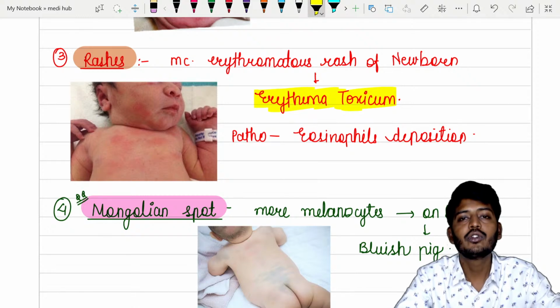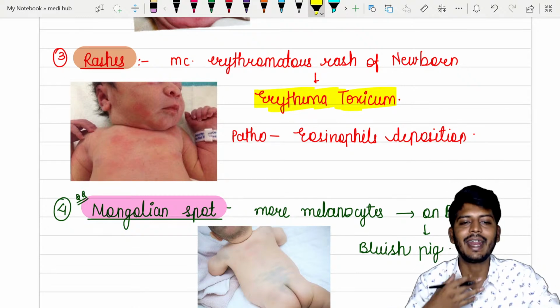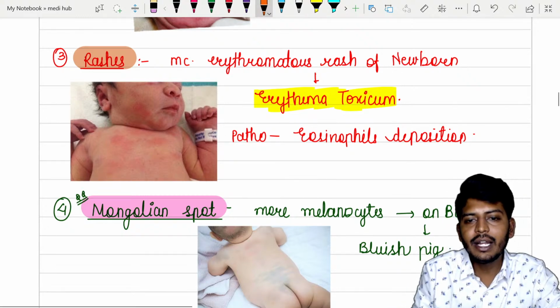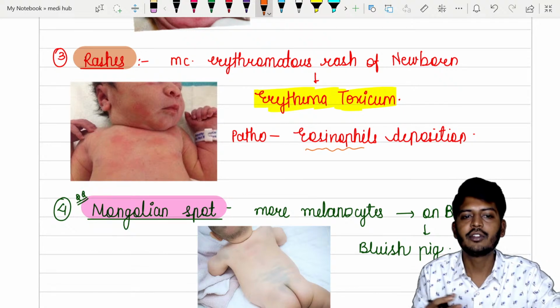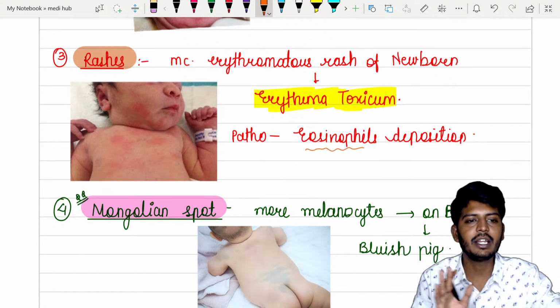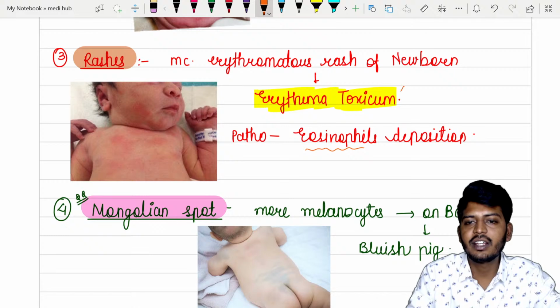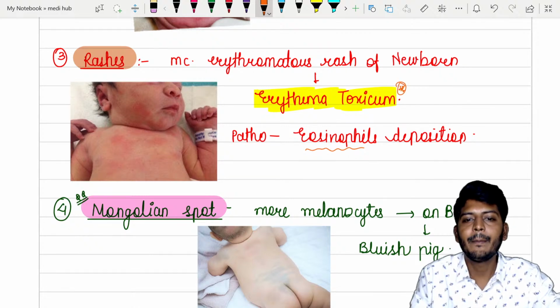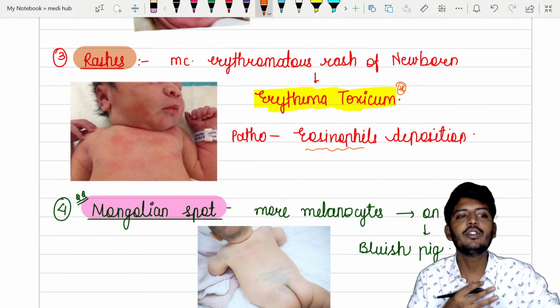Erythema toxicum. Why does erythema toxicum occur? Because the rashes come when eosinophils deposit. This is also a self-limiting condition and does not require treatment. Erythema toxicum usually does not require treatment, but it is due to what? It is due to eosinophil deposition.